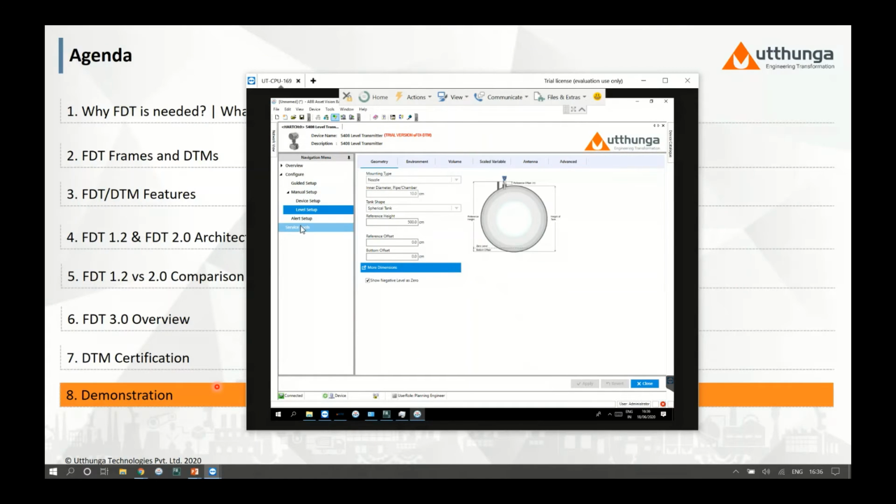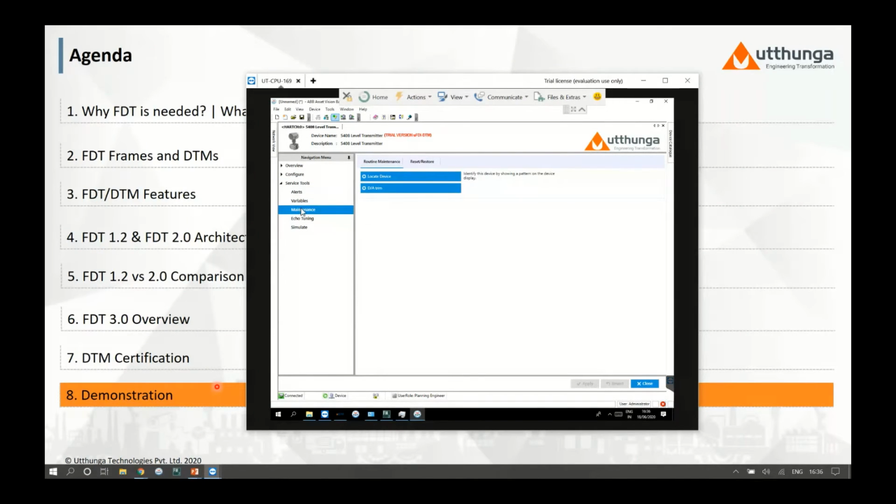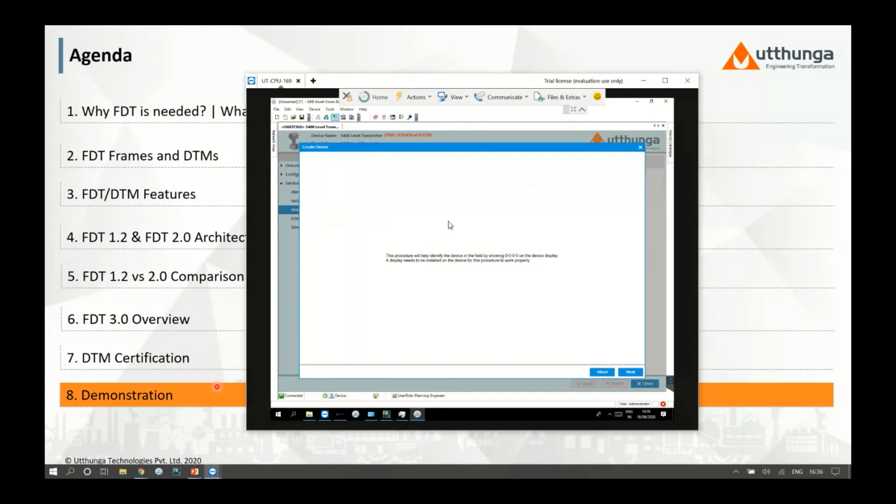And let us take some example of the method, how it looks like. And let us pick this locate device method. So this method is used to identify the device that we have connected. Just imagine that you have many devices at your desk or in the plant, and you would like to know which one you're using.